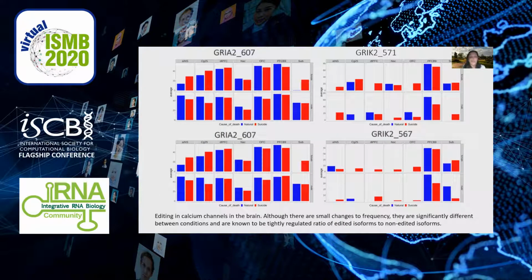We also see significant differences in calcium channels, including the glutamate channels GRIA2 and GRIK2 at multiple sites. Here again, we see differences between males and females, as well as brain regions and suicides. These would suggest a role for glutamatergic signaling in multiple regions underpinning suicide.